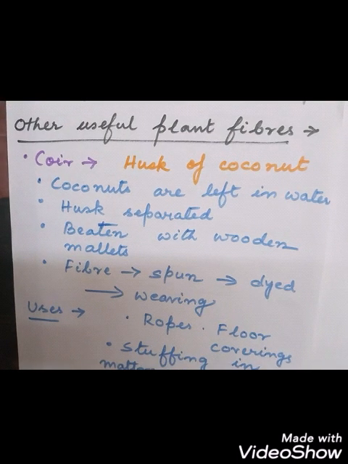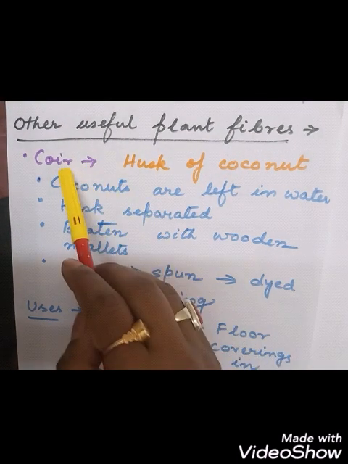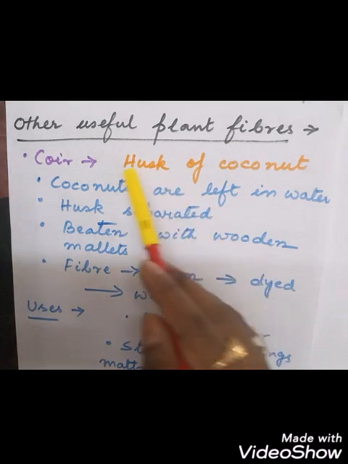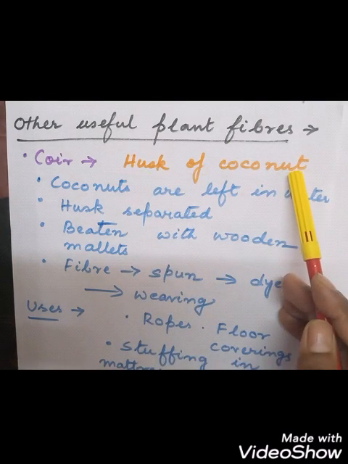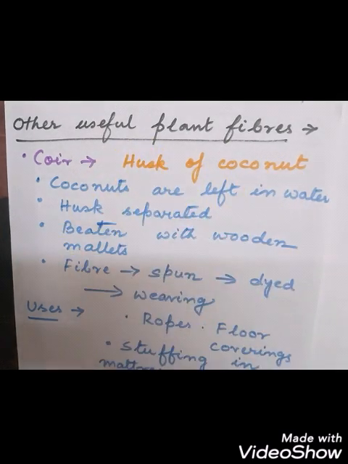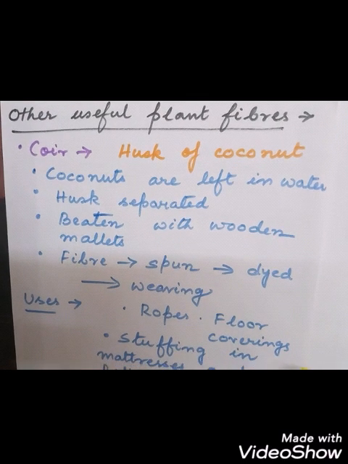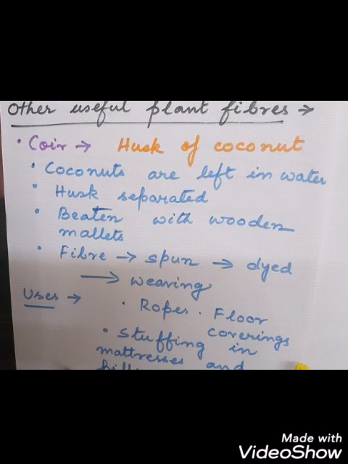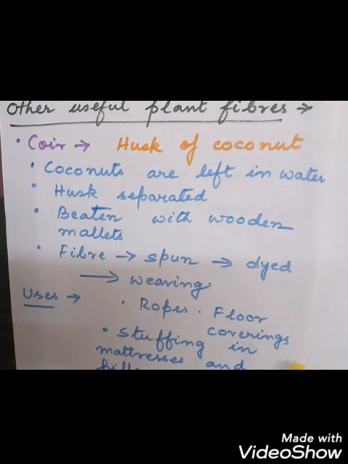Now we will discuss other useful plant fibers. Under that you can see here coir. This is obtained from the husk of coconut. Now you can ask me, what is husk? Husk is the outer fibrous covering of the coconut. The brownish colored part of the coconut is called the husk. Okay, so how to collect the husk?